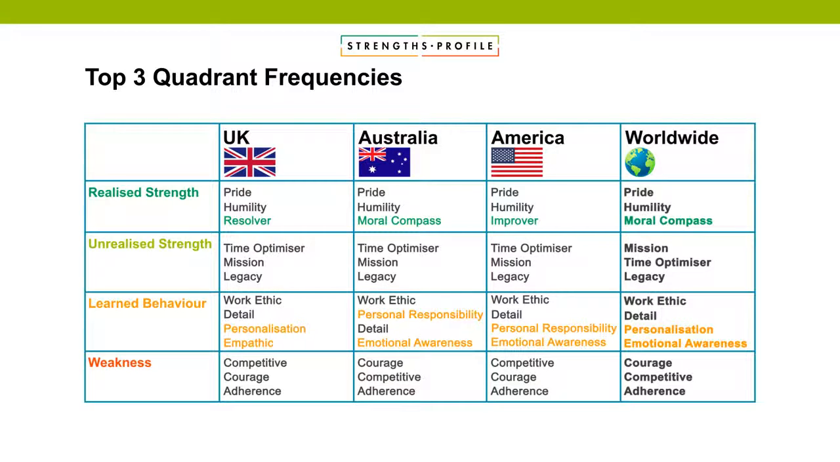So I think, again, you can see a slight difference around ordering worldwide, but across the regions that we looked at, there's really no difference here. Learned behaviour, work ethic, that was definitely no surprise. It's the top learned behaviour that we've looked at time and time again. We work hard. We want to work hard. We're good at working hard.